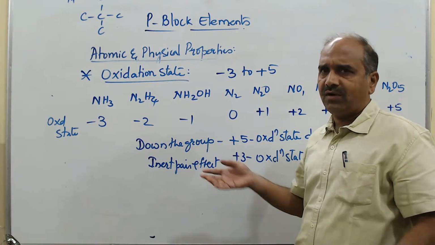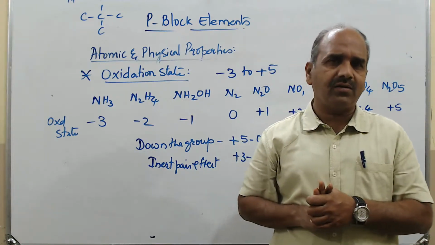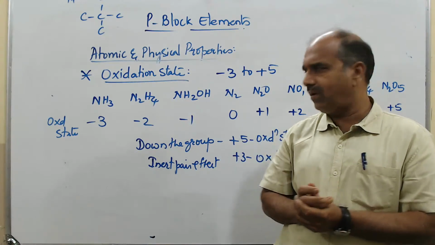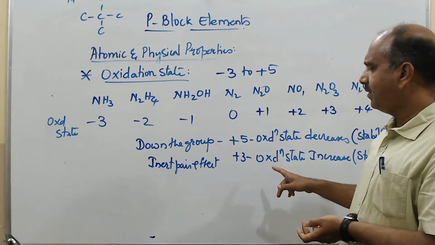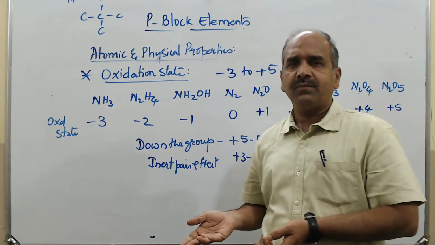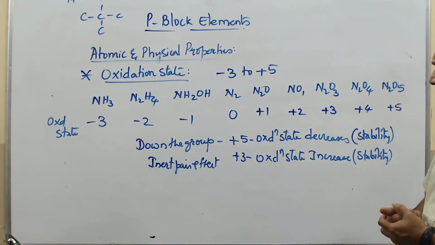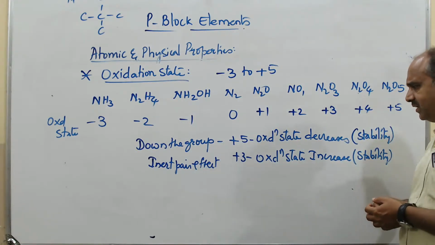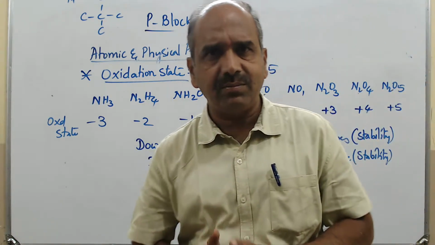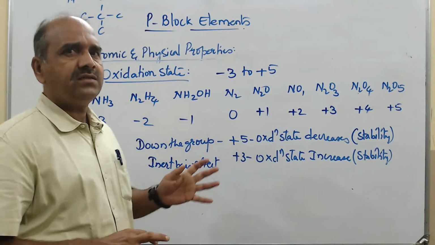They do not get involved. They are inside, very much inside. Inner core electrons, like that we can call. So since they are very much inside, they do not take part in the bonding. Because of that, only the three electrons of the outer shell are going to be involved in the bonding. So the +3 oxidation state, the stability of the compounds formed out of that is more, and the stability of +5 oxidation state is less.